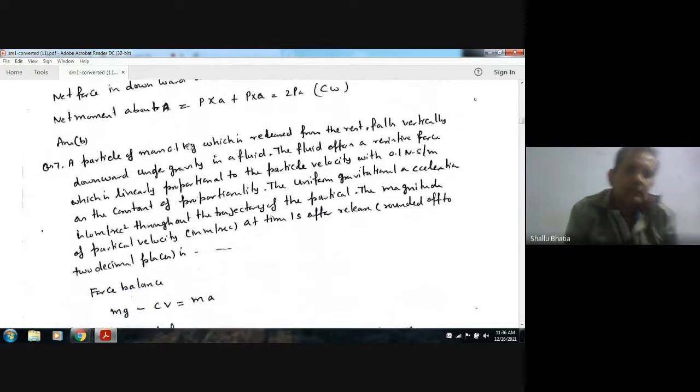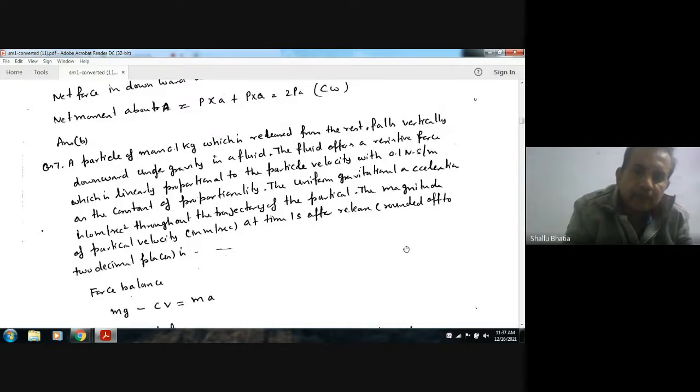Next, a particle of mass 0.1 kg which is released from rest falls vertically downward under gravity in a fluid. The fluid offers a resistive force which is linearly proportional to the particle velocity, with 0.1 Newton second per meter as the constant of proportionality.